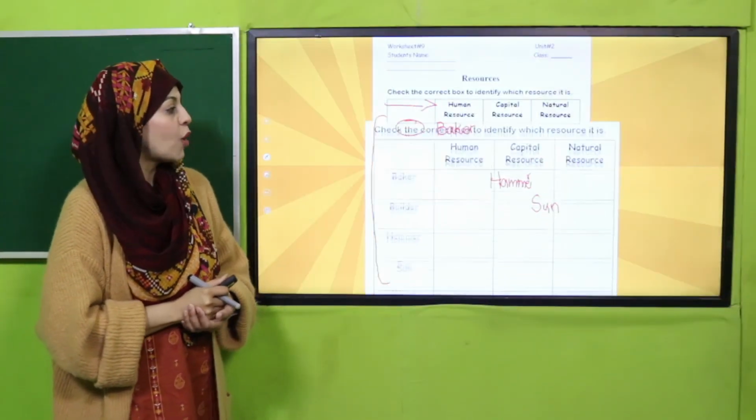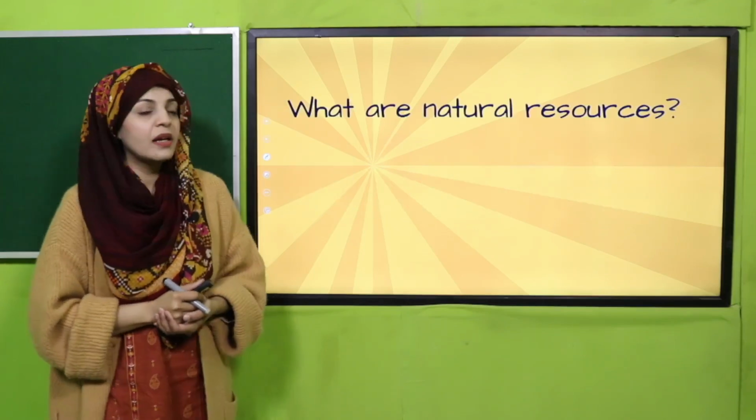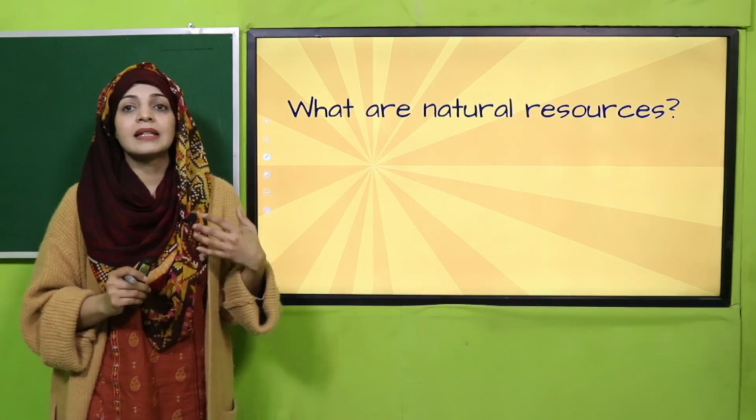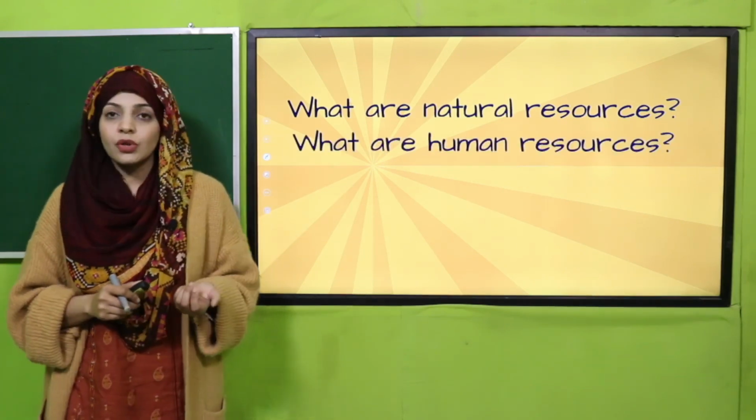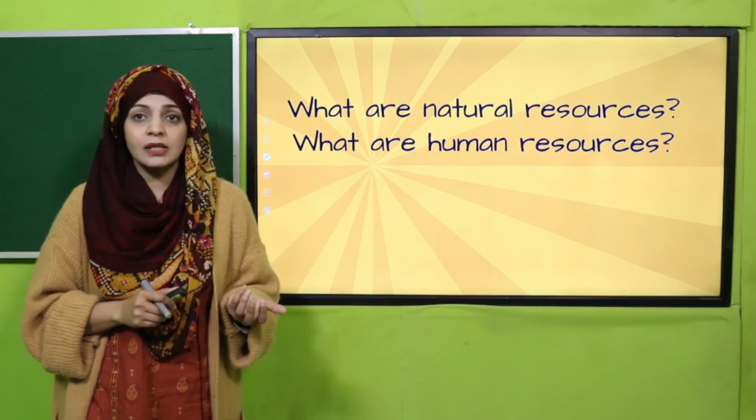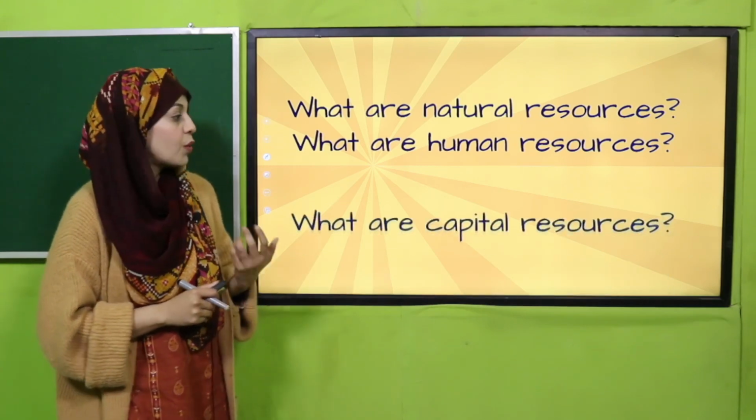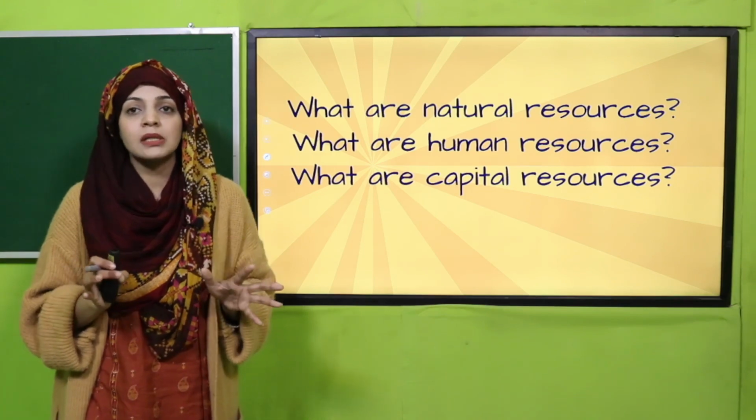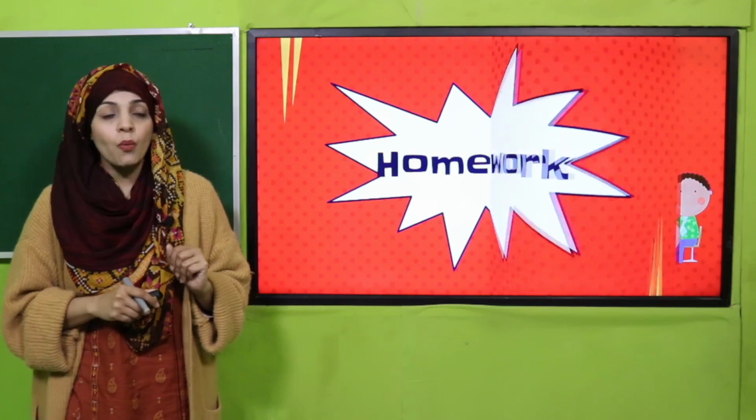Now we will move forward towards the evaluation. Okay, my dear students, simply answer the question, what are natural resources? The resources that exist around us naturally are called natural resources. What are human resources? The different services or activities provided by the people are called human resources. What are capital resources? Different things or goods which are made by the humans are called capital resources. Very good.